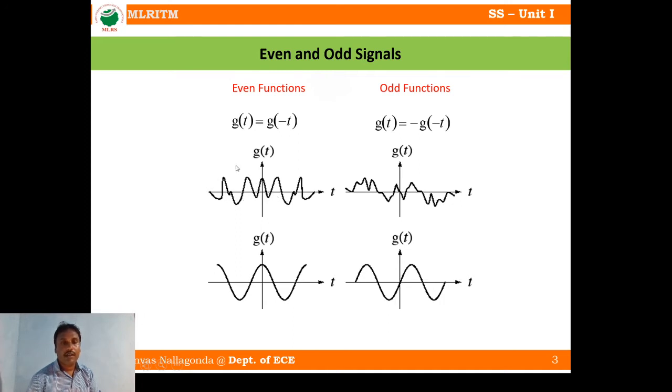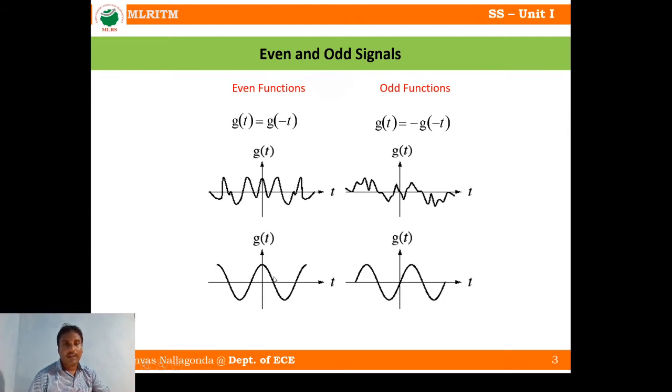This is a mirror for each and every point. So g of t equal to g of minus t means if you take a time reversal, you will get the same signal. Or if you fold this signal with respect to the y-axis, every point will match with the negative side also. So this signal is called even signal.